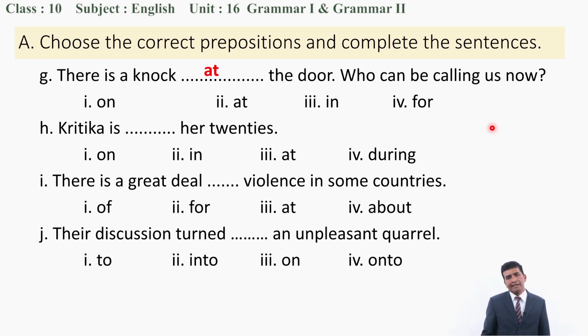H. Kritika is in her 20s. Not a big deal. There is a great deal of violence in some countries. Great deal of is an idiomatic expression. This phrase means quite much, quite frequent, quite high in quantity. J. Their discussion turned into an unpleasant quarrel. Like this, you can use prepositions as per the requirement of the blank space.